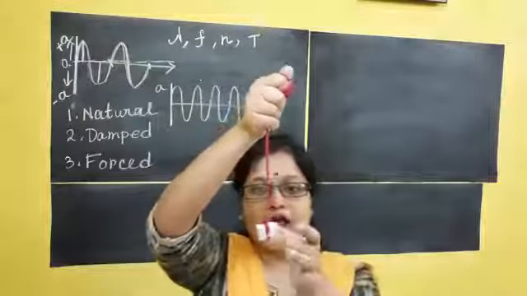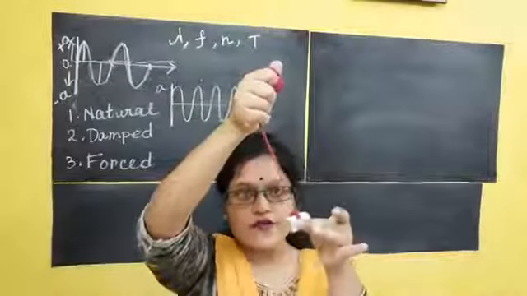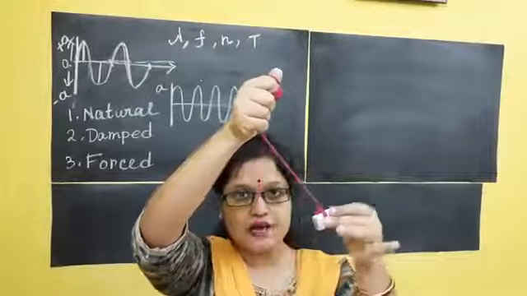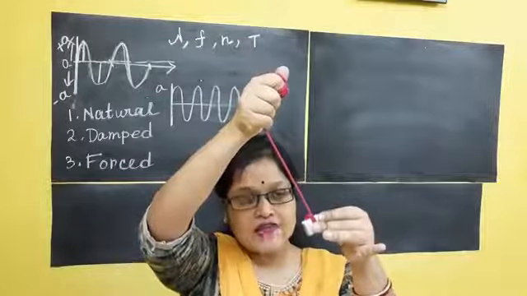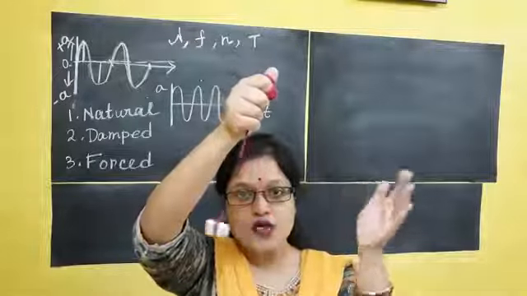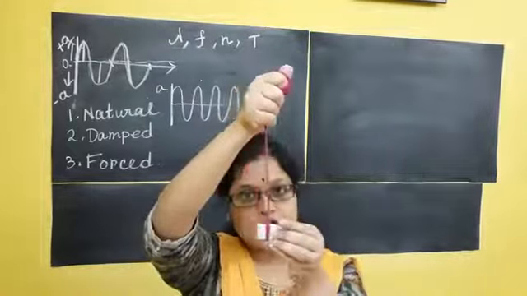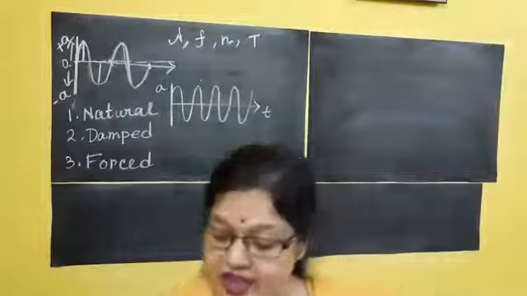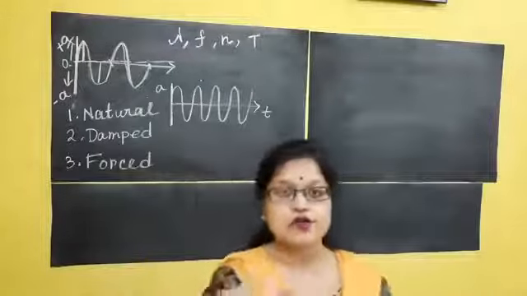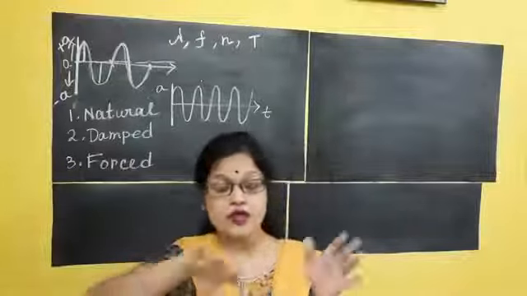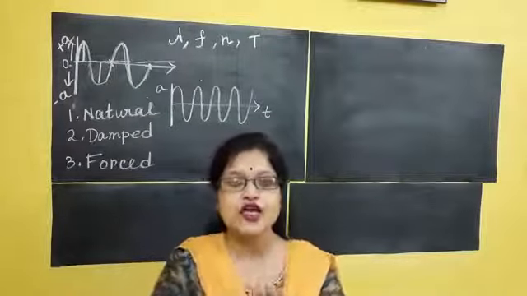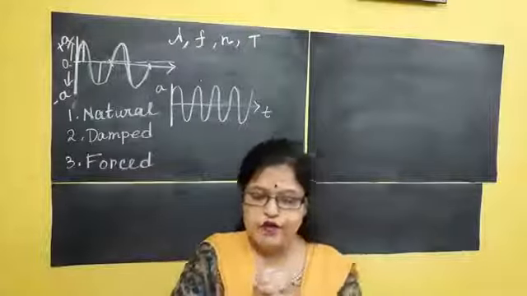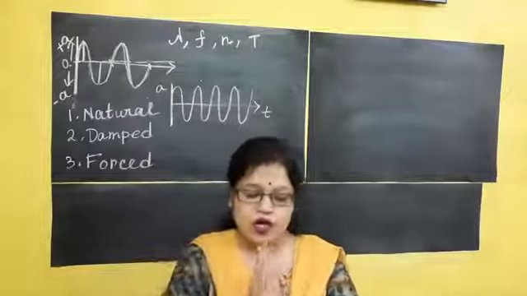When I take this object like that and then leave it, the object always wants to come back to the mean position. So the force which acts on the object continuously, to bring it back to the rest position or the initial position, is called the restoring force. Just for concept knowing, remember it.